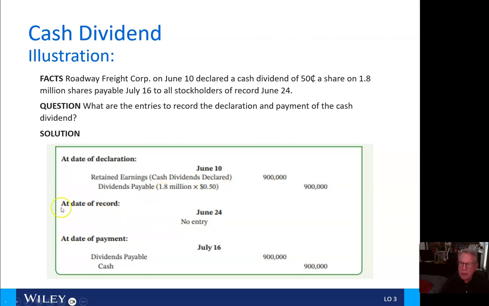Okay, then at the date of record, we don't have any entry there at all. All we're doing administratively is figuring out who gets the dividends. Then at the date of payment, we zero out the dividends payable that we established here and credit cash to pay for it. Pretty straightforward, and I think you've had this before.